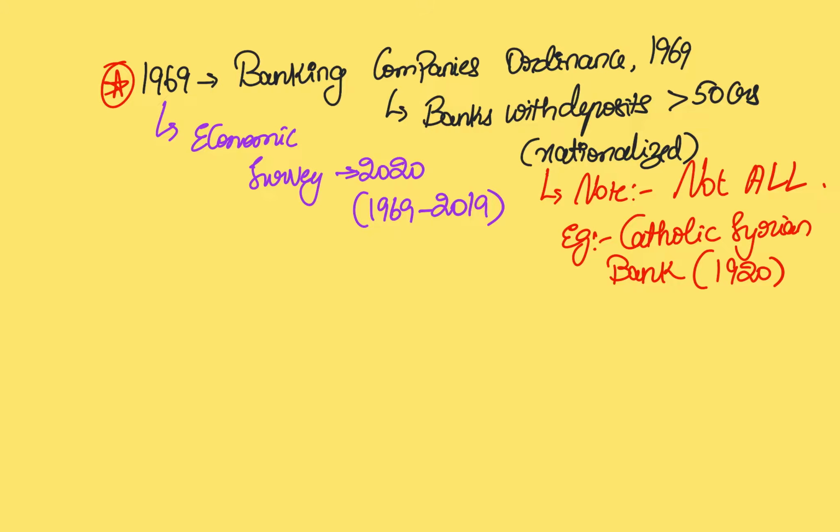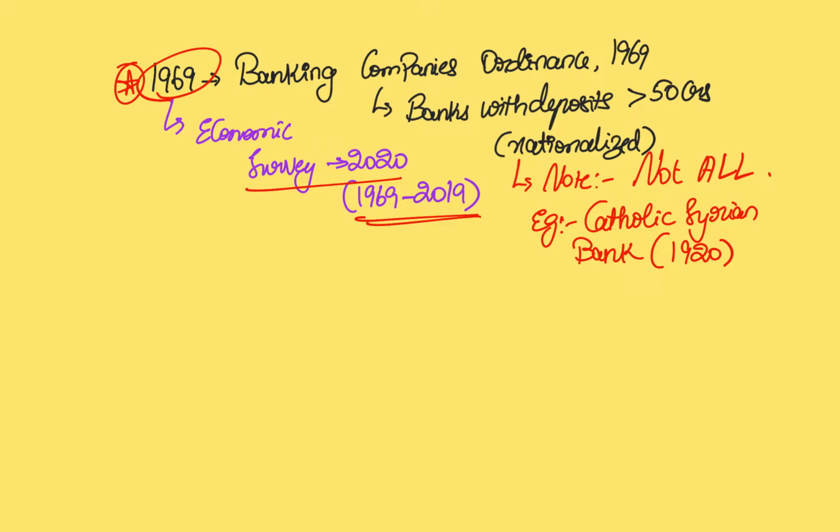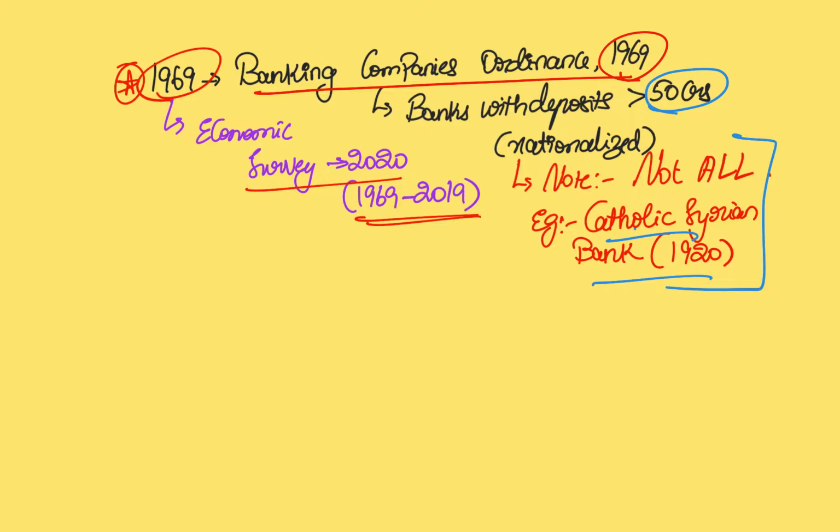Moving on. The Economic Survey 2020 talked about the 50th anniversary of the nationalization of banks. So in 1969, all the banks which were considered to be private were actually nationalized or taken over by the government through the Banking Companies Ordinance in 1969. So you have to note one important point here. When we say nationalization of banks, it is not all the banks that were nationalized. Only those banks which had deposits worth more than 50 crores were nationalized. So there were some smaller private banks like the Catholic Syrian Bank, for example, which were not nationalized.